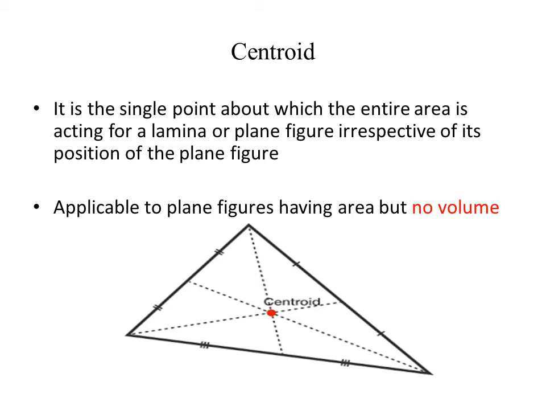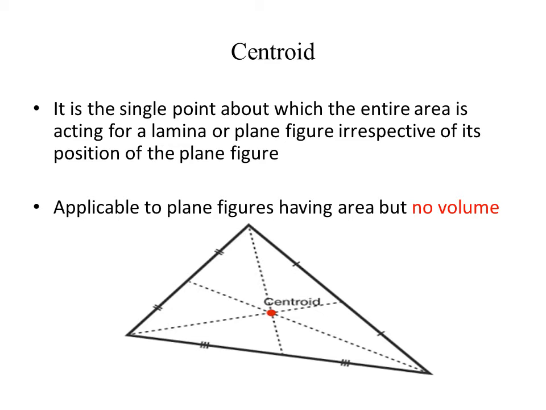So, centroid is a term similar to center of gravity itself, but the only difference is that centroid is meant for the plane figures and center of gravity is meant for bodies having volume. That is, bodies having volume and weight. Thus, centroid is applicable to plane figures only having area but no volume.